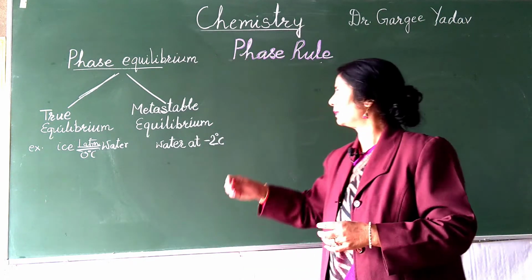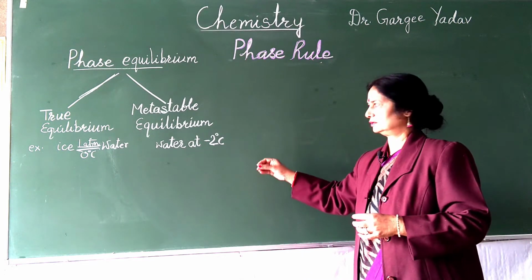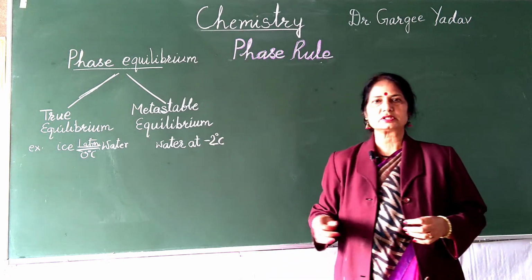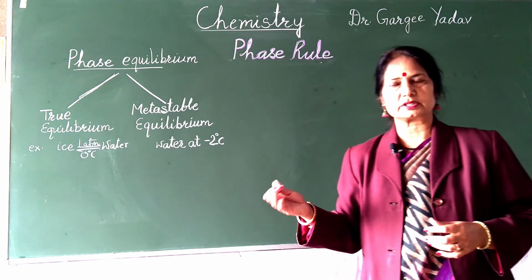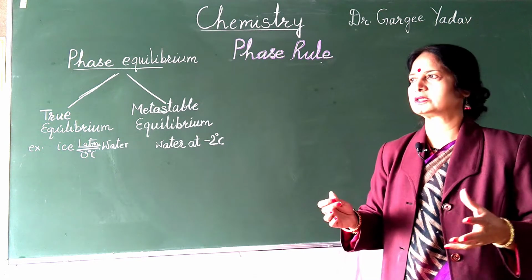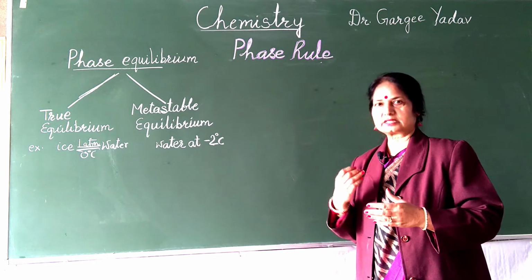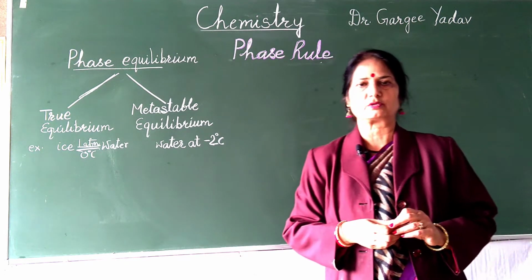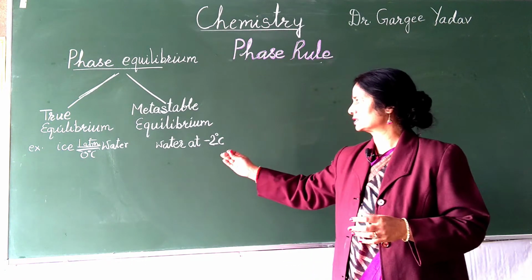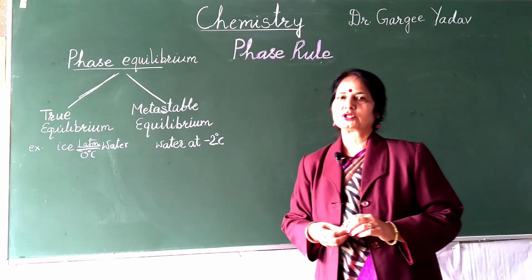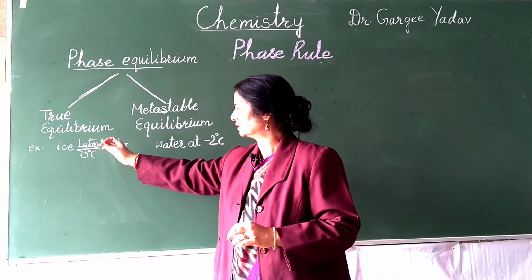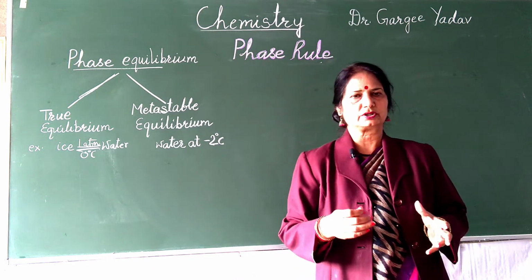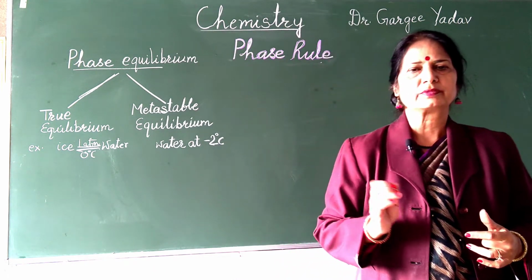Now let me explain the metastable equilibrium. One perfect example is water at -2 degrees centigrade. I have taken this example because you will study it in the water system. You will study this curve in the one component system of water, in sulfur also, and in carbon dioxide also. You will study this metastable equilibrium. So I have taken this example, water at -2 degrees centigrade. Just now we have seen that if we take ice at 1 atm and 0 degree centigrade, we can easily convert it to water, and water will be converted to ice.